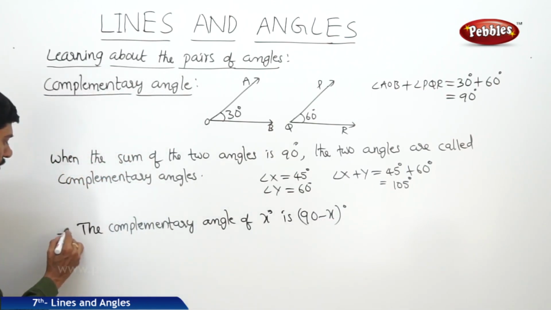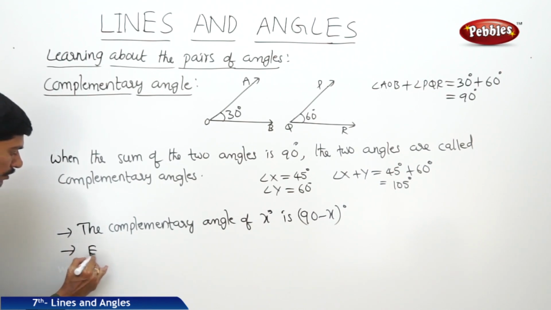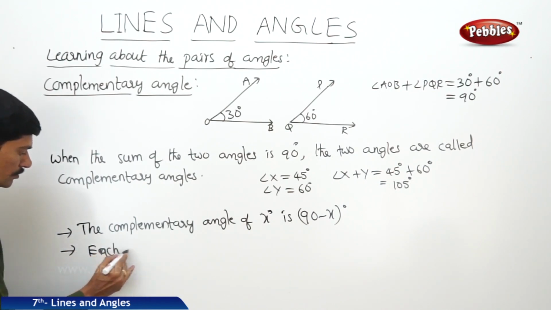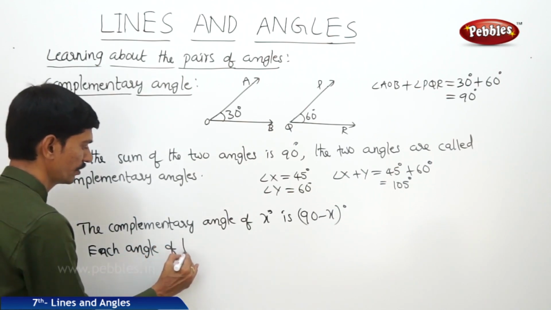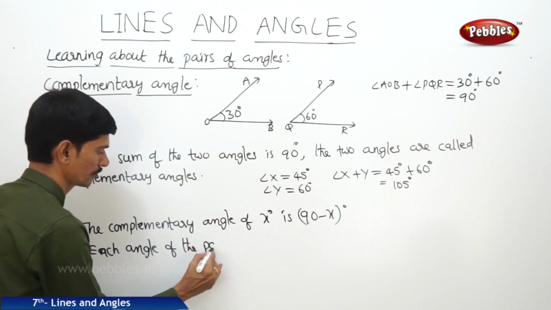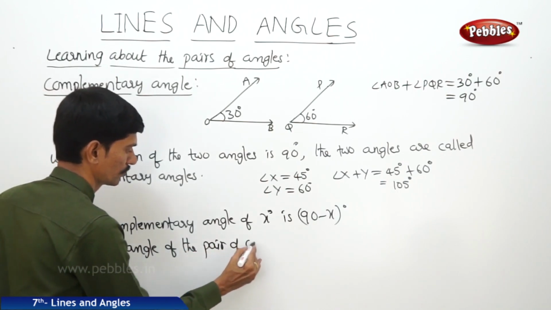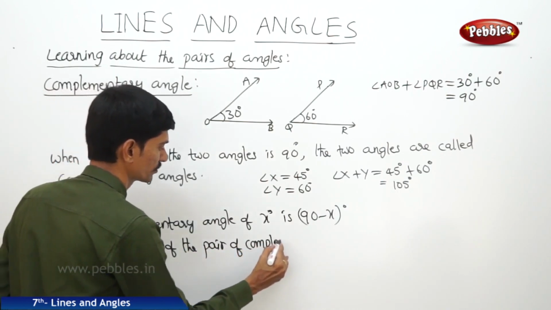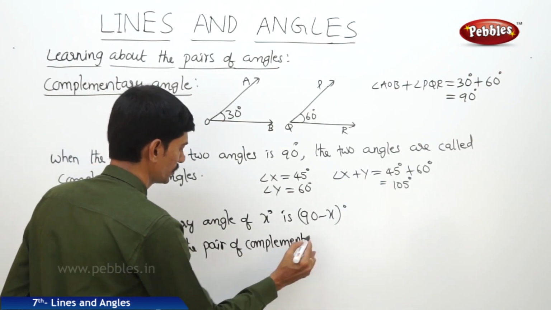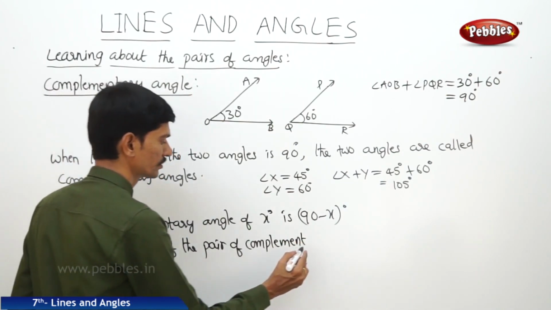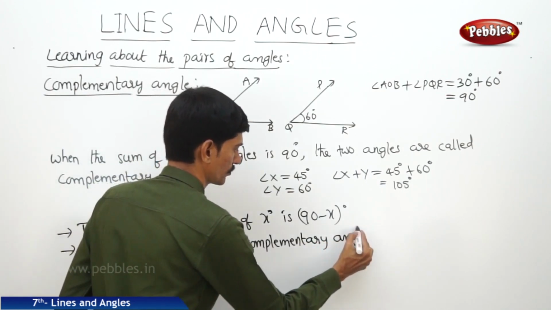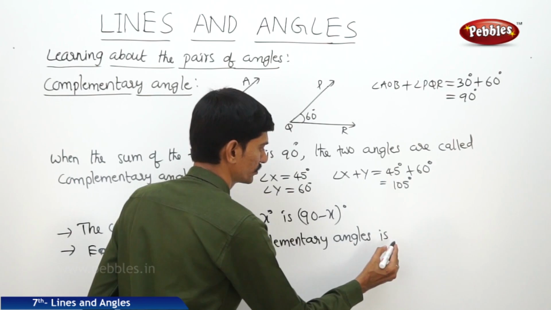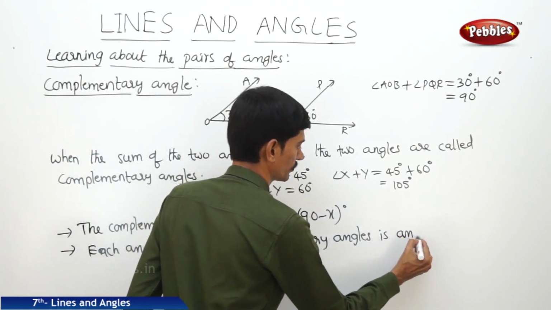So then the other important point is each angle of the pair of complementary angles is an acute angle.